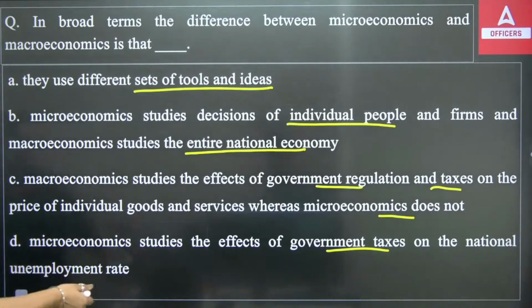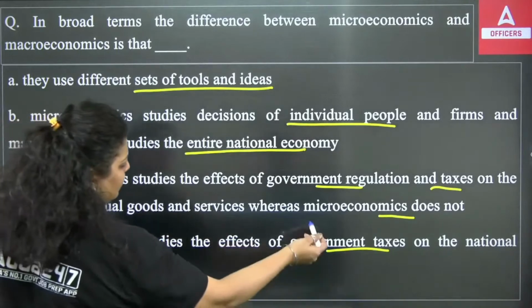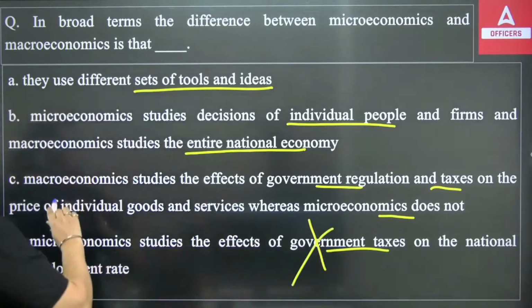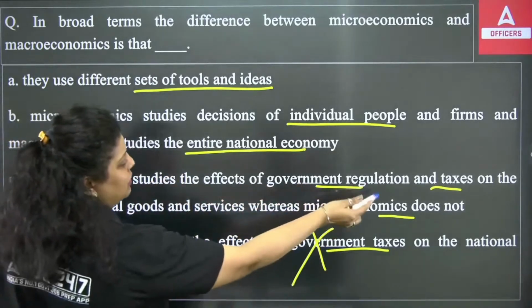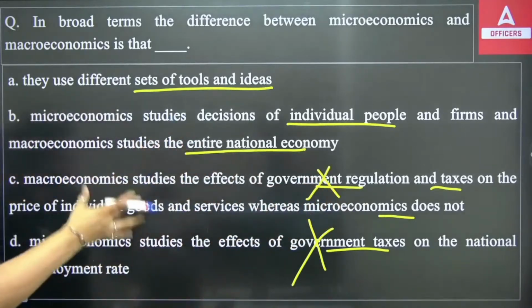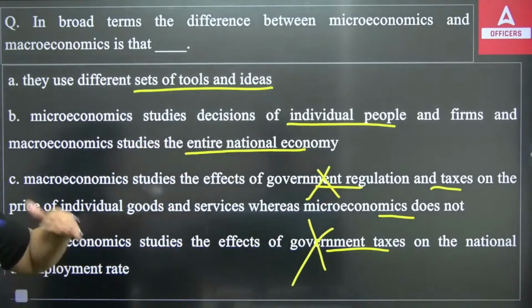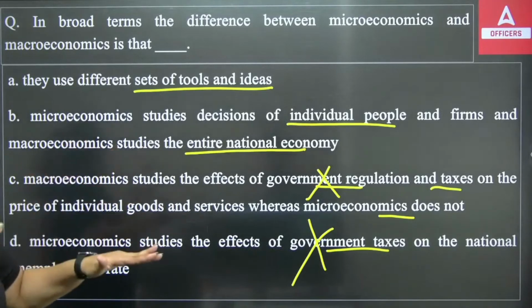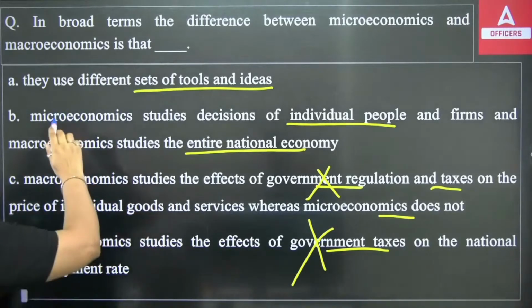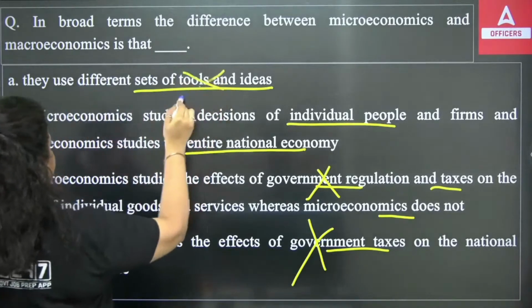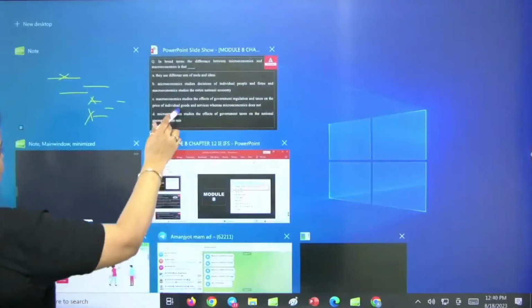So you can say microeconomics studies the effect of government taxes. No. Macroeconomics studies the effect of government regulation and taxes. No. Micro and macro is the study of the economy in which you are looking at the individual level or the whole level. They use different sets of tools. Right answer is B.